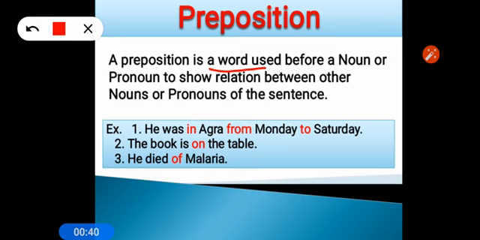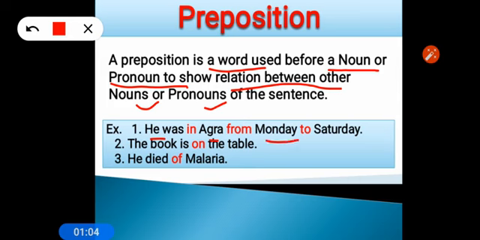Preposition is a word used before a noun or pronoun to show relation between other nouns and pronouns of the sentence. It means here in the example you can say, he was in Agra. Agra is a noun, he is a pronoun. So one combination, he was in Agra from Monday to Saturday.